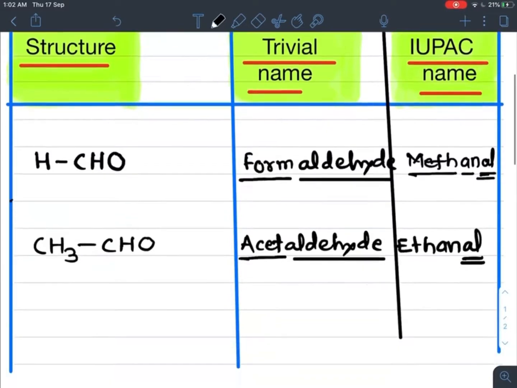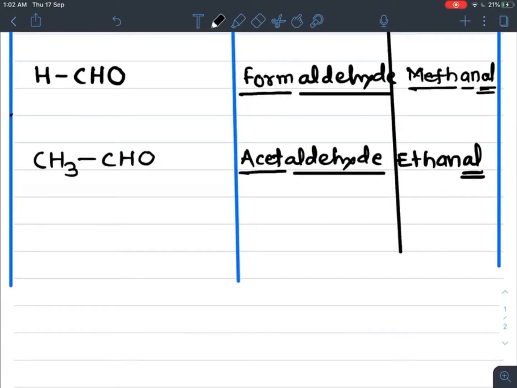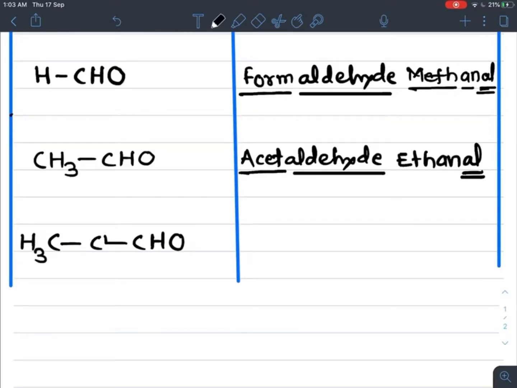Okay, now the next one, a three-carbon aldehyde. Arrange three carbons in a straight chain. One of them is the aldehyde group. The remaining valency of each carbon is completed by hydrogen. So for the three-carbon aldehyde, propion is the prefix and aldehyde is the ending suffix.